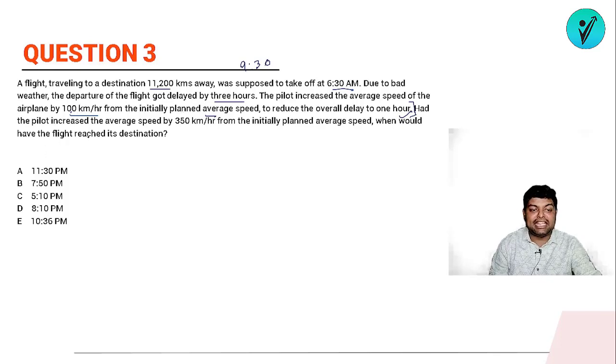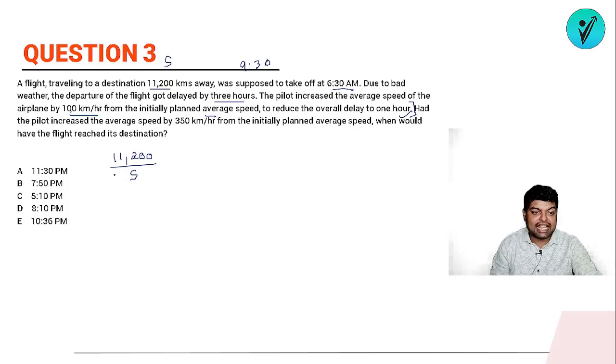So had the pilot increased the average speed by 350 kilometers per hour from the initially planned average speed, when would the flight have reached its destination? All right, very good. So first of all, let us take the original speed of the flight as s. If the original speed is s, the time taken would have been 11,200 upon s.